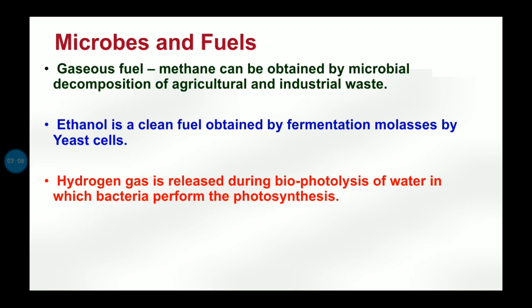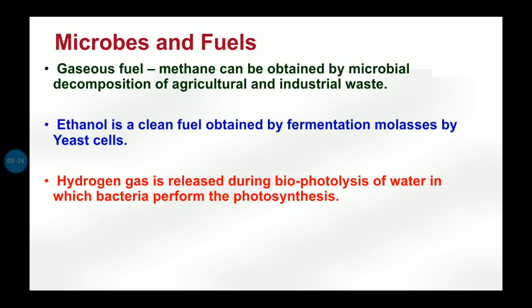So which is this fuel? This is methane, which is a fuel in the form of gas. And who helps in obtaining methane from the agricultural and industrial waste? It is the microbes, which do the decomposition, and then the product which is obtained is methane.